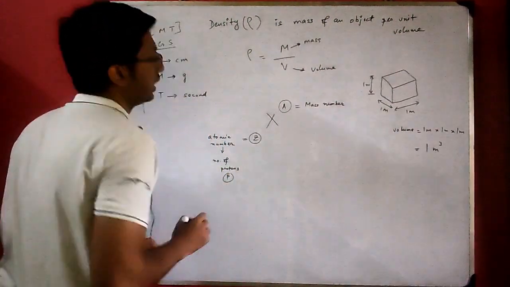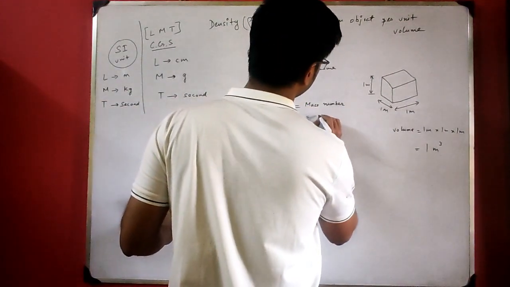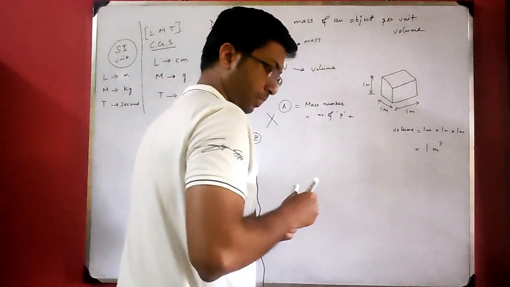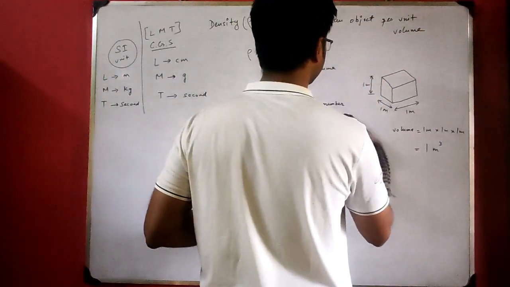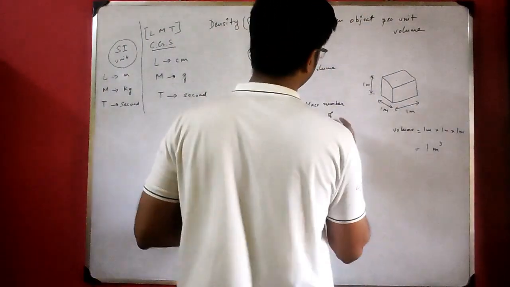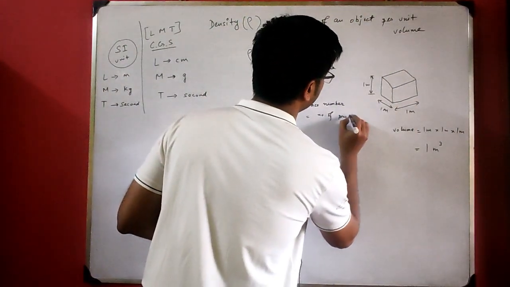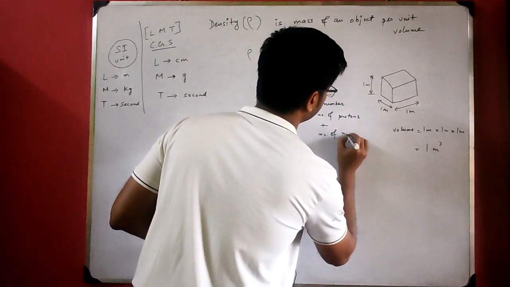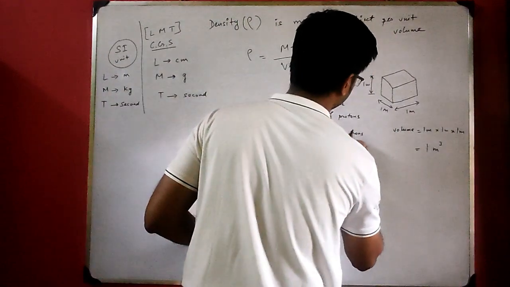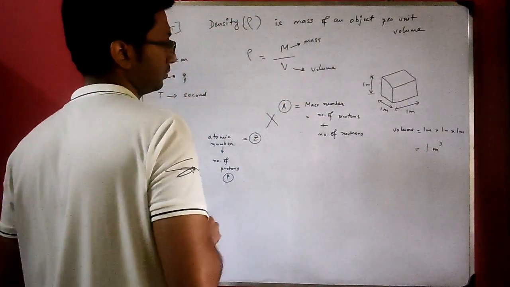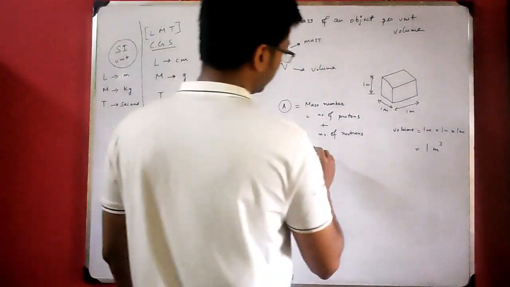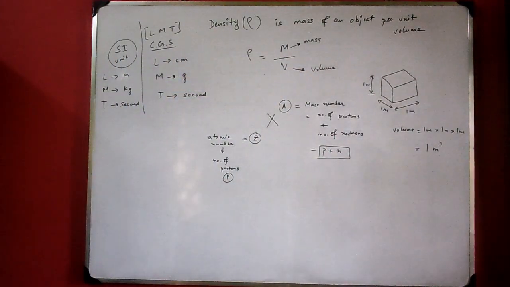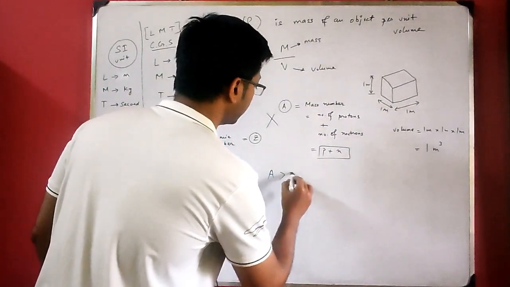and mass number means number of protons plus neutrons. Mass number means total number of protons and neutrons. So it will be P plus N. Proton plus neutron, and atomic number is only protons. So you can see that mass number should always be greater than atomic number.